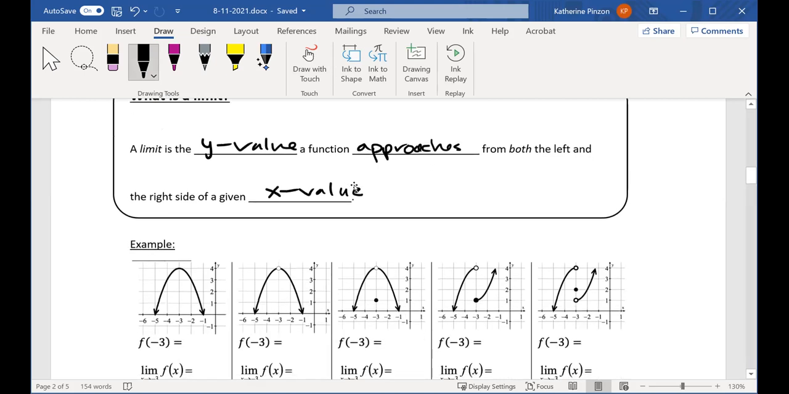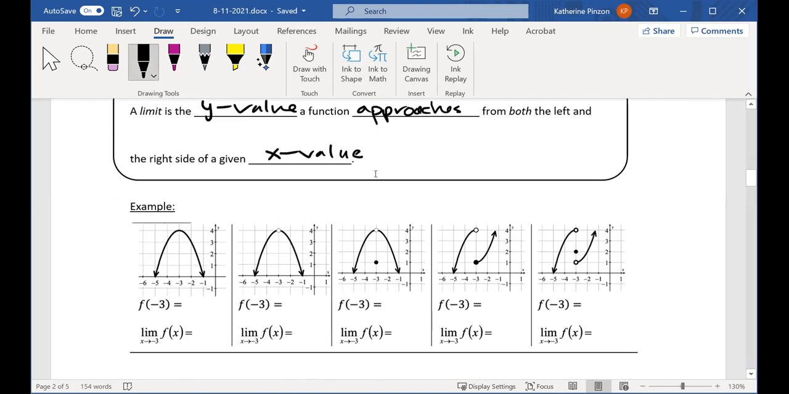So let's start with this example. And this notation down here is how we talk about a limit. So this is the notation for limit. It says limit as x approaches a of f of x. So a is the x value I'm trying to get close to. F of x is the function I'm using. The output of this will be a y value, okay?